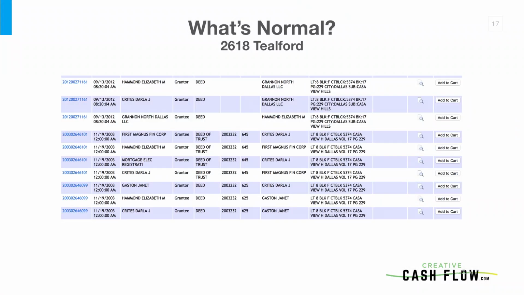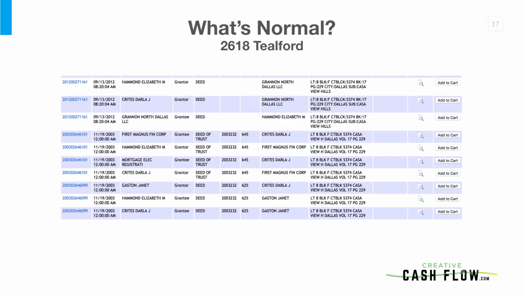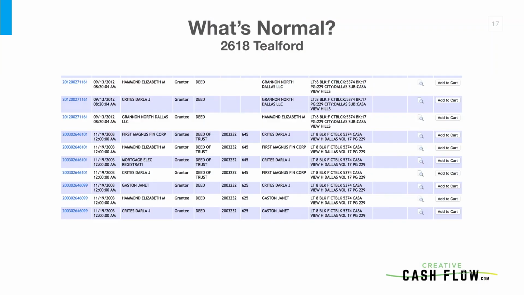Okay? My sellers told me they bought the house in 2003. This made sense. They got ownership. There's a deed that gives them ownership. And then they also got a deed of trust given to this First Magnus Financial Corp. Right? Everything made sense. I had records from 2003. I didn't have anything else since then. And then you can see that in 2012, we got the property as Grand in North Dallas. That's one of my LLCs that I was buying properties in at that point in time. And so that's where my title search is. Perfect. Nothing. I didn't have to worry about a thing.